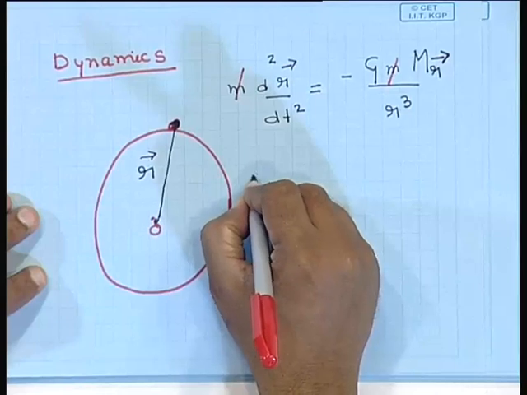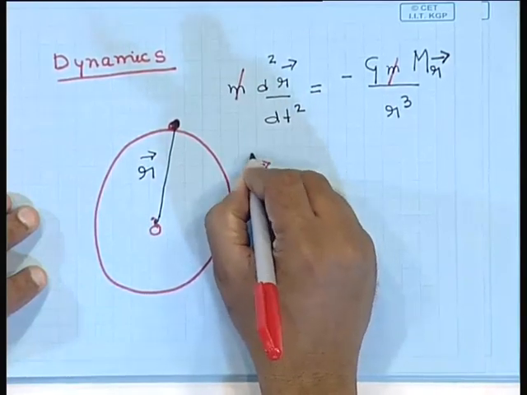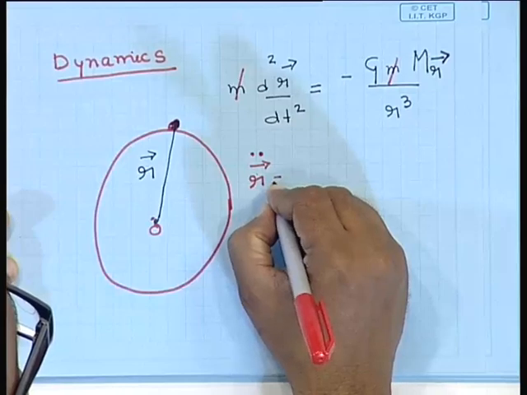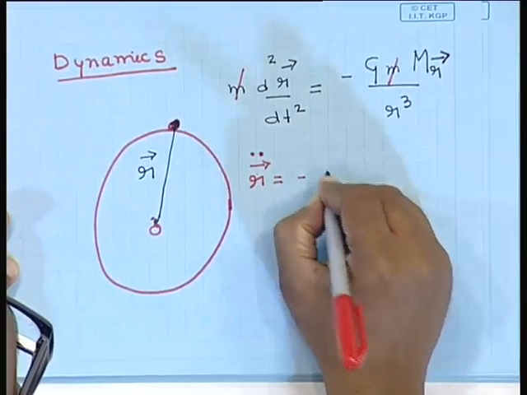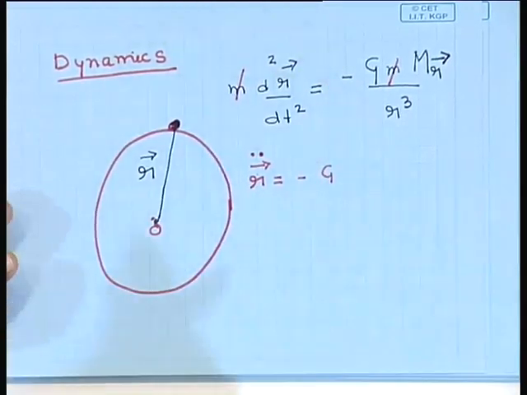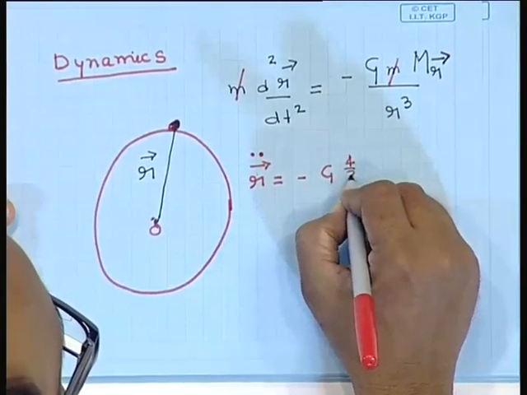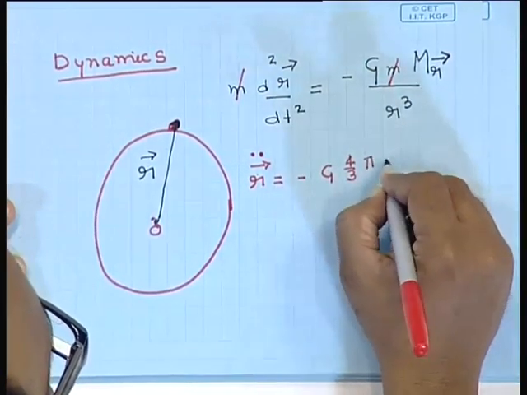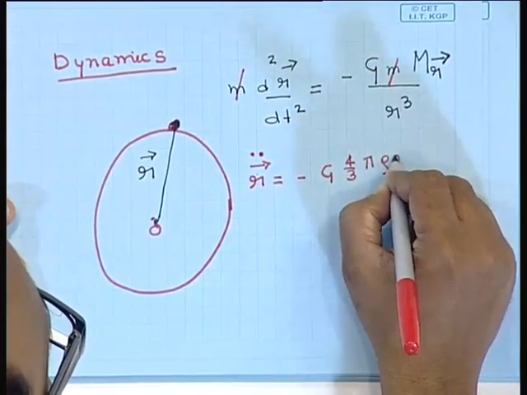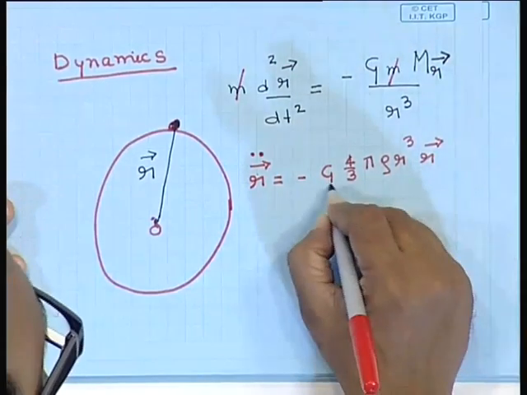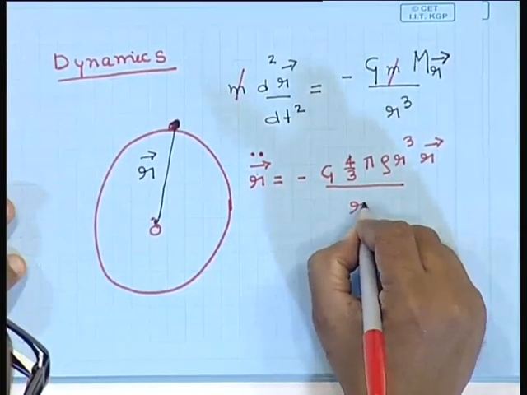In terms of the density, this becomes r double dot, the double dot indicating the second derivative with respect to time, r double dot is equal to minus G, then the mass is 4/3 pi rho r cube, and then we have this vector r divided by r cube.